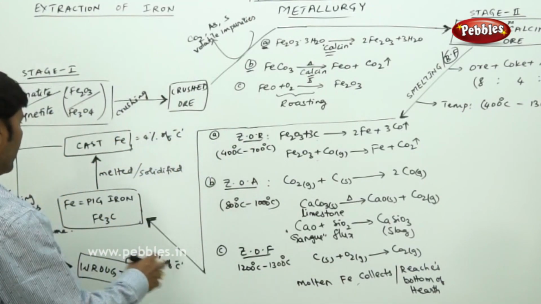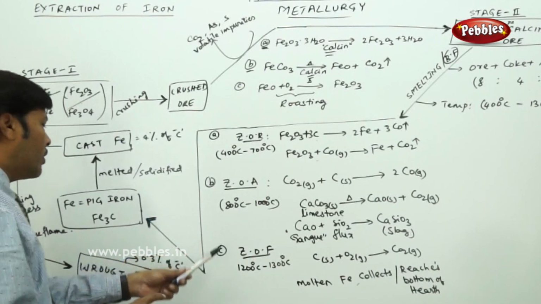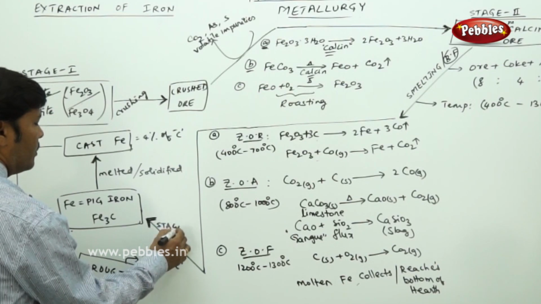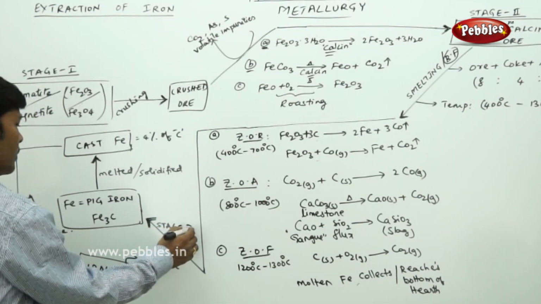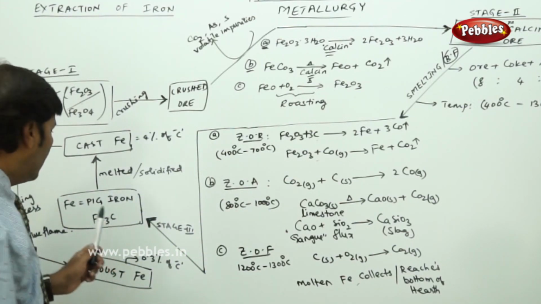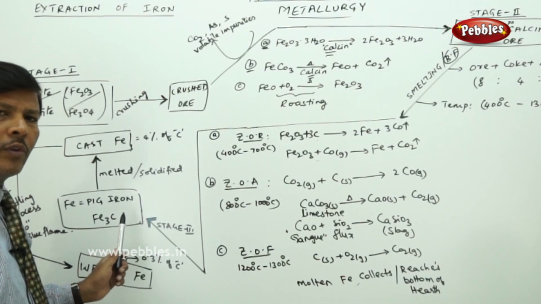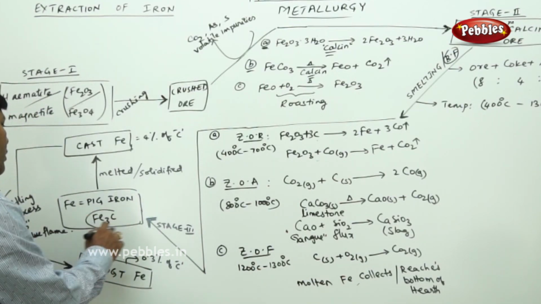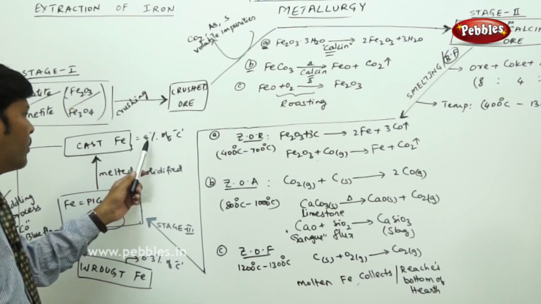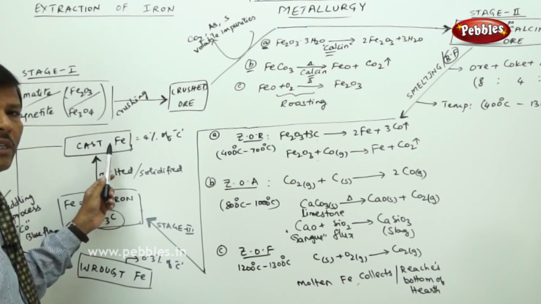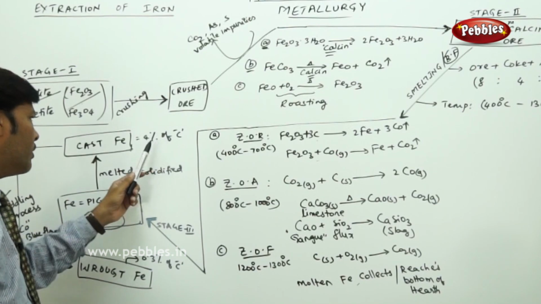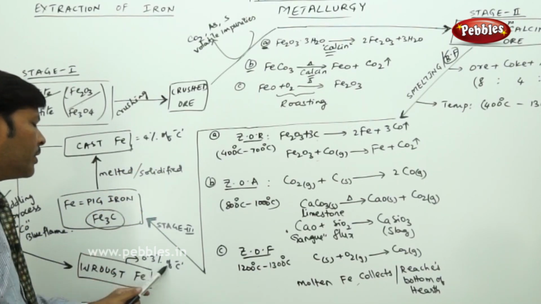From stage 2, we come to stage 3. In stage 3, after completing all this process, we get a new type of iron called pig iron. Pig iron is the most impure form of iron. It contains impurity, carbon, and it is melted and solidified, but still it contains 4% carbon. Cast iron indicates that it is still impure, so we have to remove this 4% carbon, or minimize the percentage of carbon to only 0.3%.